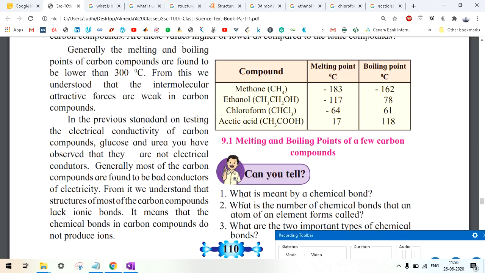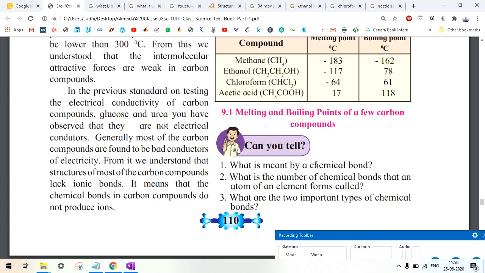Now there are some questions. What is meant by chemical bond? Chemical bond means a bond that is found between two atoms or two molecules. What is the number of chemical bonds that an atom of an element forms called? Okay, this is an interesting question. Number of bonds that an atom of an element can form. So this answer actually will take you to the chapter periodic classification of elements. You try to find the answer of this question, and if you can't, let me know.